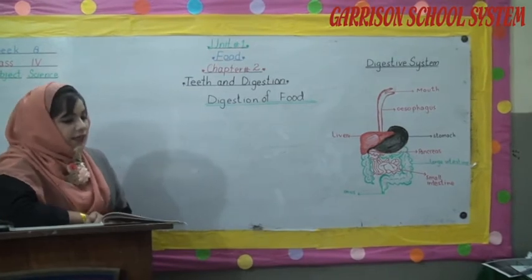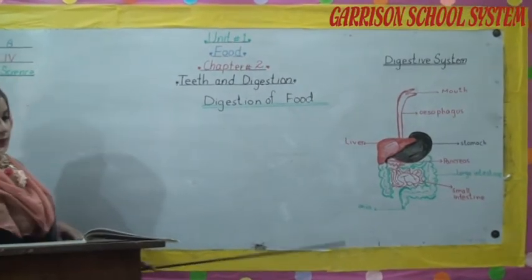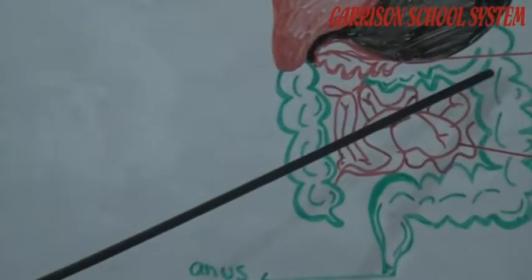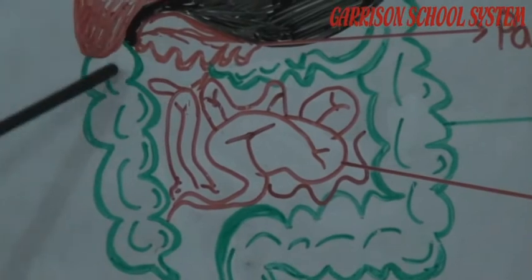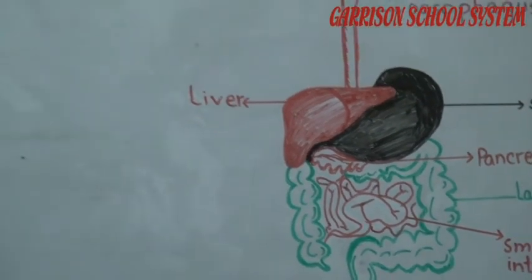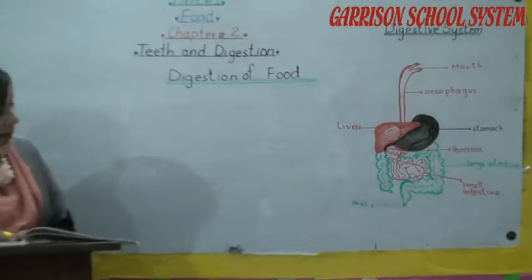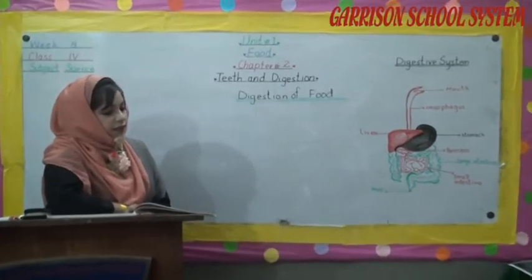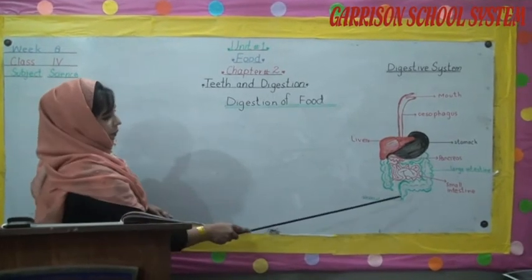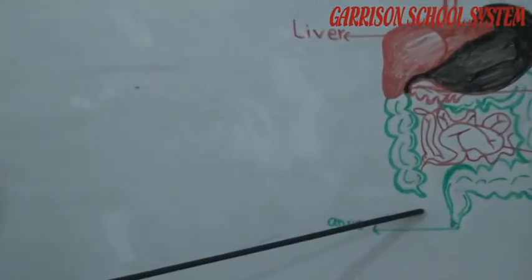After that, the undigested food passes into another tube called the large intestine. You can see over here. In large intestine, water is absorbed from undigested food. Whatever is left over is thrown out of the body through an opening called anus.